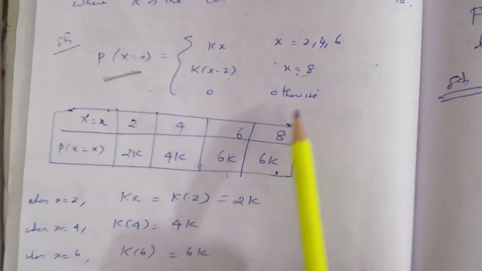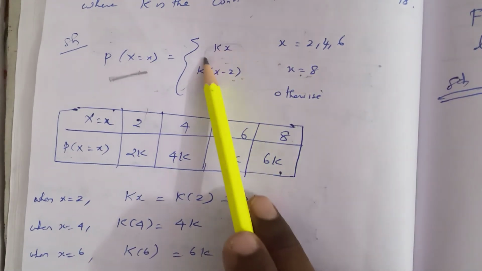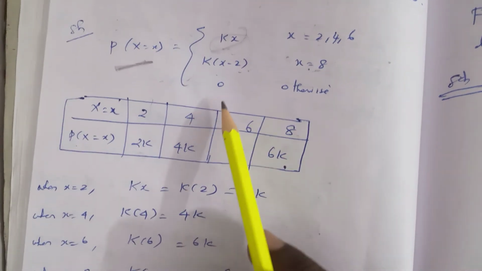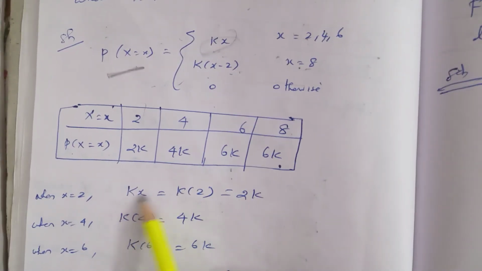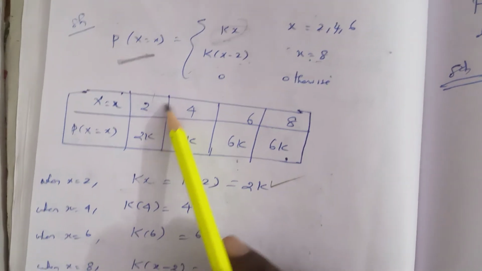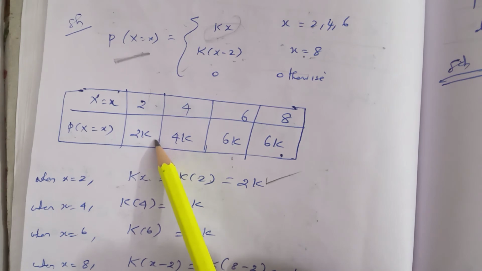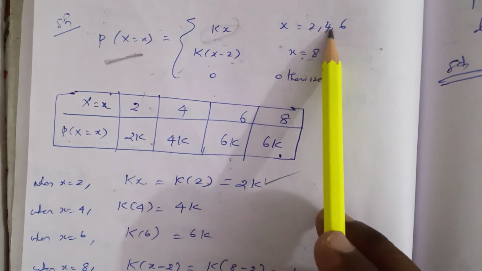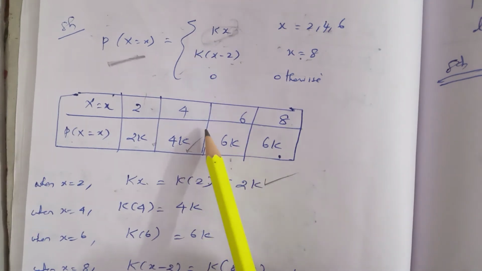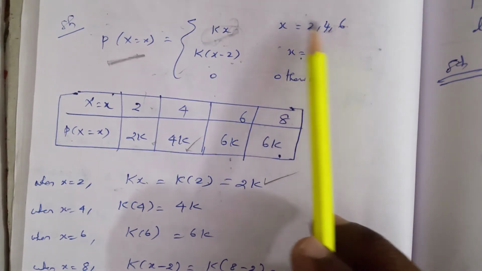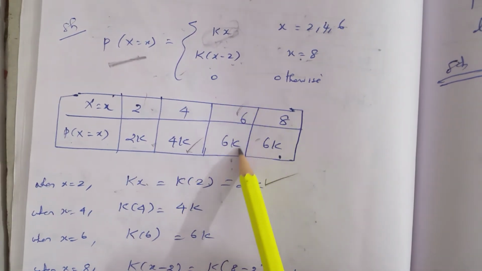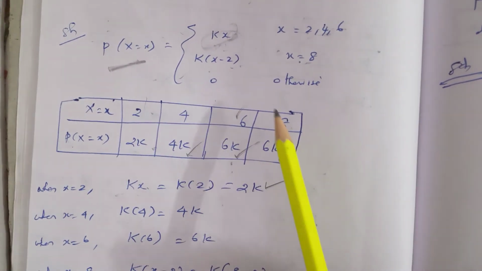First we put x equal to 2 in kx, so the corresponding value is 2k. Next we take 4 in the place of x, giving 4k. Again in the place of x, 6 gives 6k.